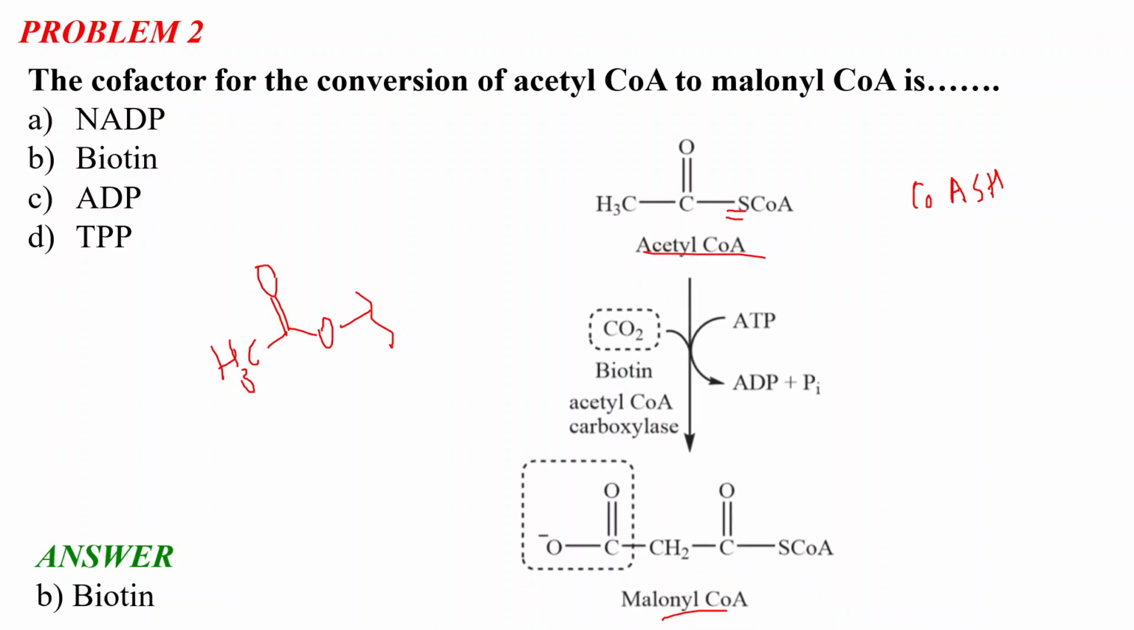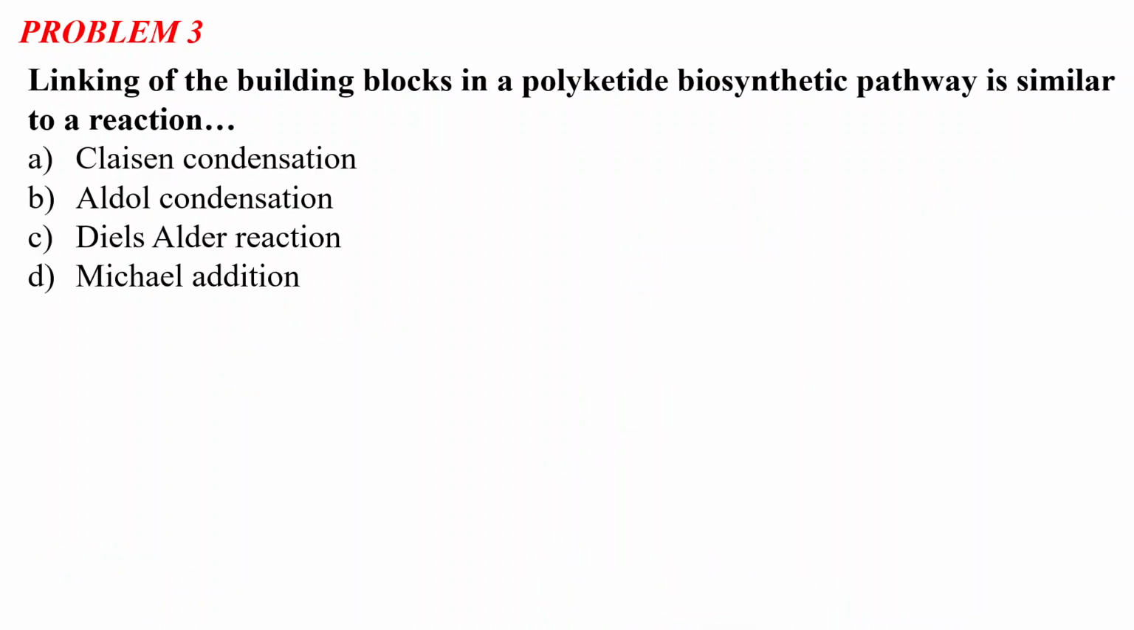So problem number 3 says that linking of the building blocks in a polyketide biosynthesis pathway is similar to a reaction of: option A, Claisen condensation; option B, aldol condensation; option C, Diels-Alder reaction; and option D, Michael addition. These four are very well-known organic reactions, and in our body, many kinds of these reactions happen in the biosynthetic pathways.